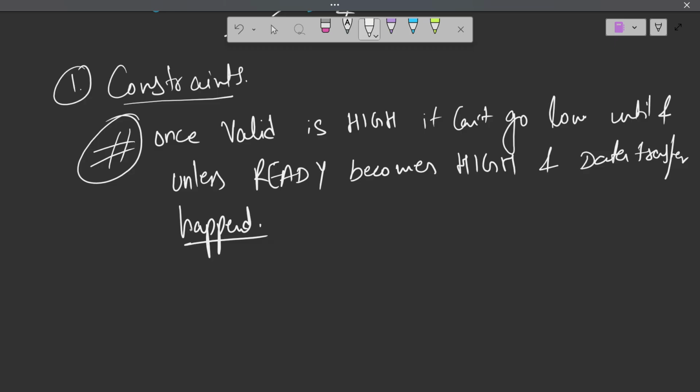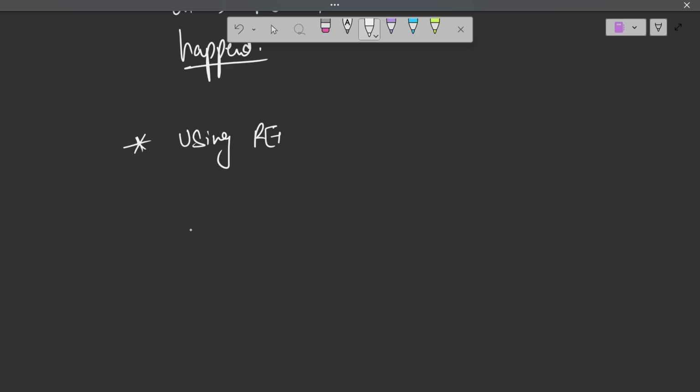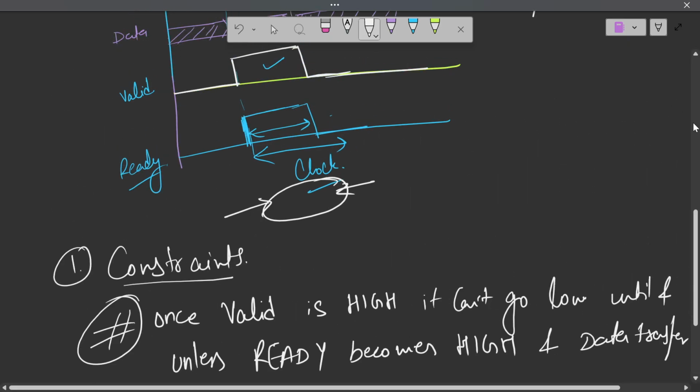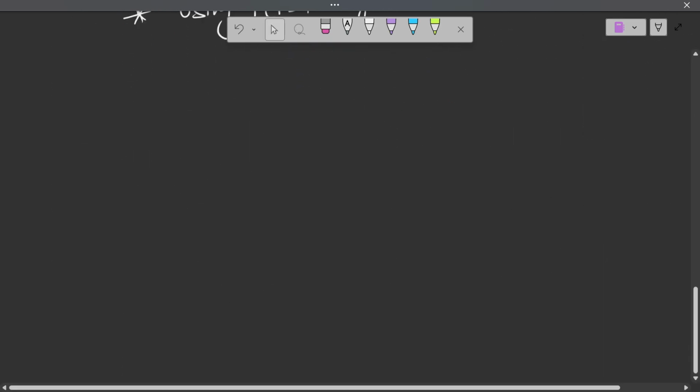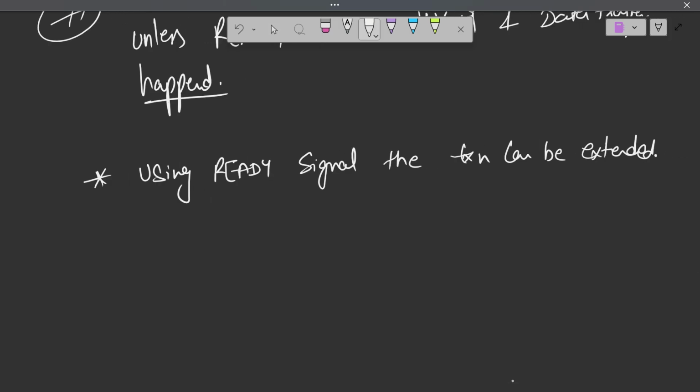Based on this, what are the pointers we have seen? Using the ready signal, the transaction can be extended, right?